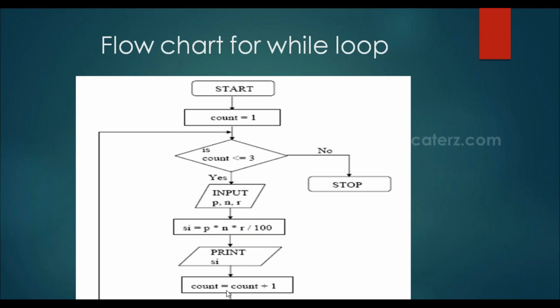Again the flow control will go back to the condition. It will check whether the count is less than or equal to 3. So this will continue till the condition becomes false. As soon as this condition becomes false, the application will come to an end. It means control will come out of the while loop.